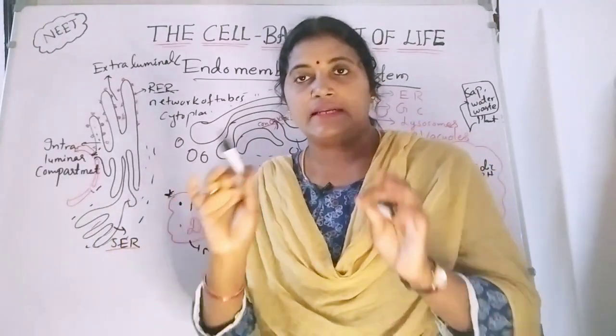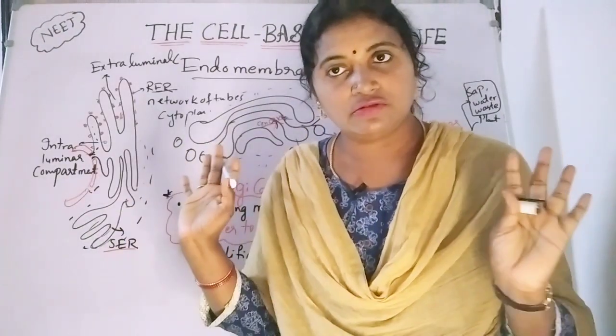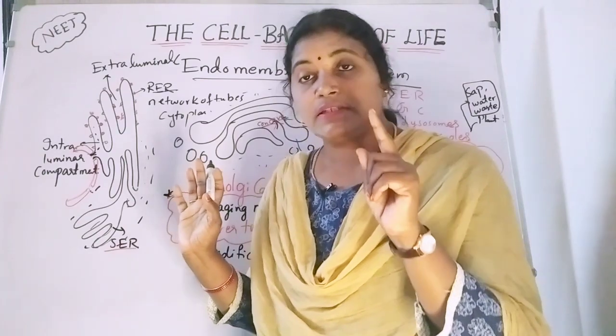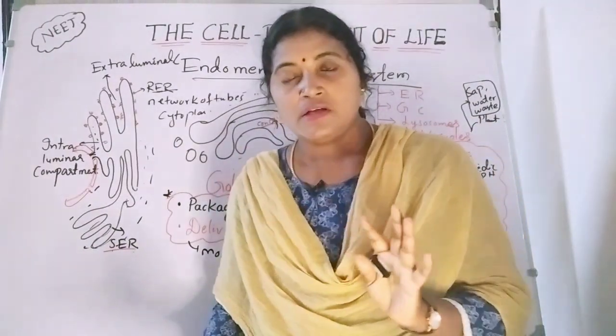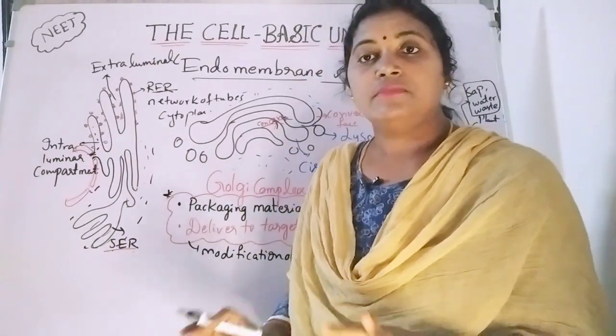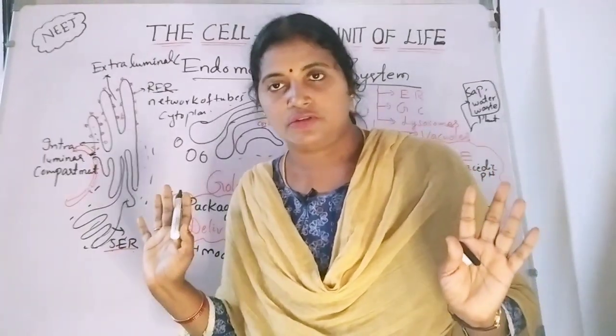There are no granules. There are no ribosomes on the surface. That's why this reticulum is known as smooth endoplasmic reticulum, SER, because they don't have the ribosomes on the surface.